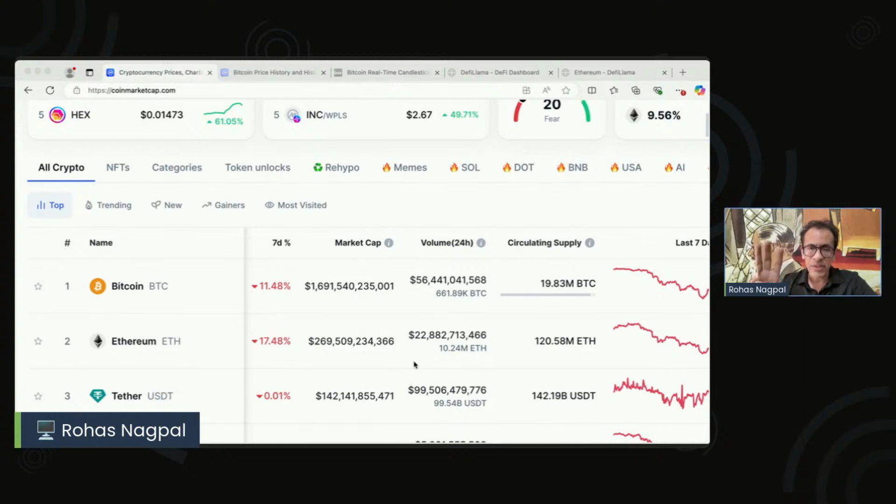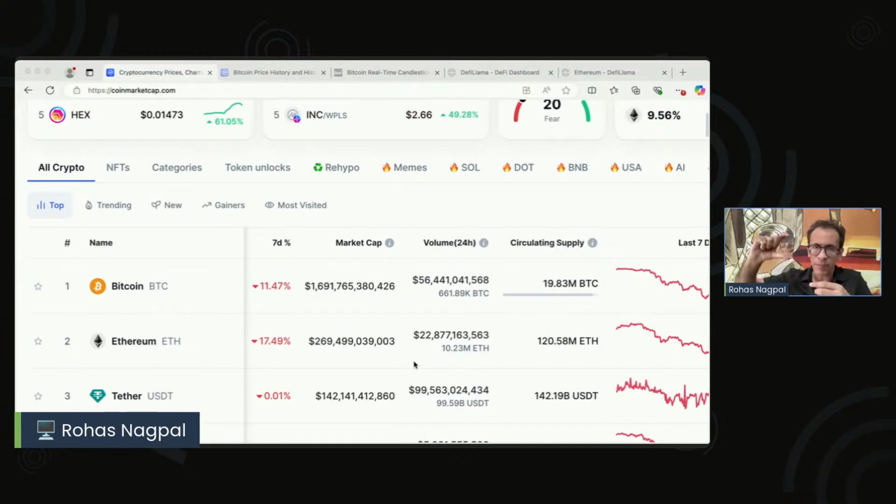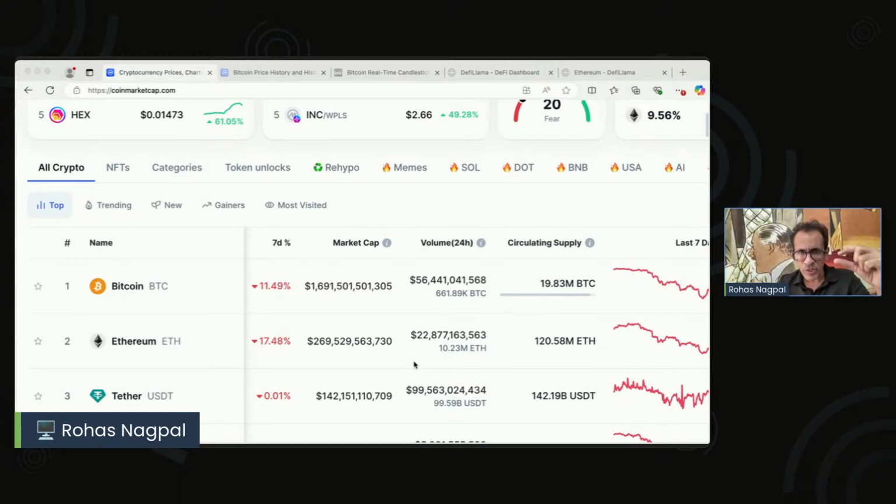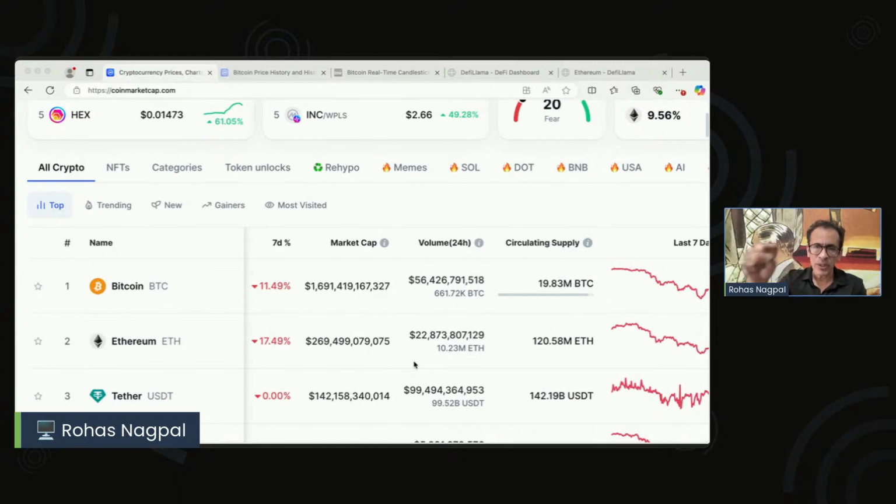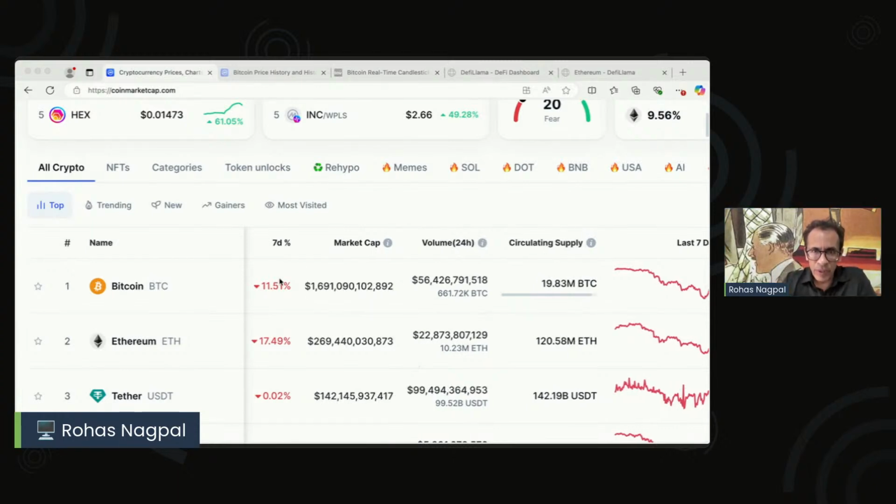So these are the three kinds of supplies. Circulating, how much is available to the public. Total, how much has been issued, but some of it may be locked up also, so it's a bigger number. And max is the absolute most that can happen. Now that we've understood circulating supply, when we take circulating supply and multiply it by the price, that means how much money will it cost me today to buy out 100% of the circulating supply of a crypto. That is what we call the market capitalization.